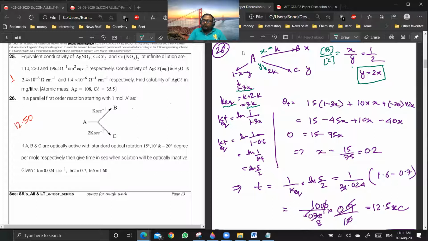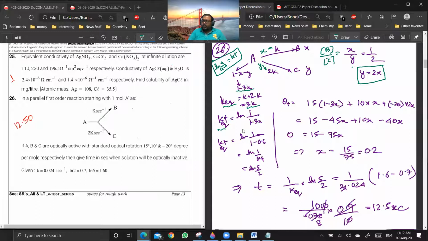Now, you see, A will be undergoing first order decomposition with the rate constant equal to K equivalent, which is 3K. So I can write ln of initial by final. Ln of 1 by 1 minus 3x is equal to K equivalent into T. It is basically ln of A by A minus X is equal to KT. This is the first order. So A here is 1 and A minus X is 1 minus 3x here. Final concentration. Are you getting a point? Yes or no? Yes, sir.